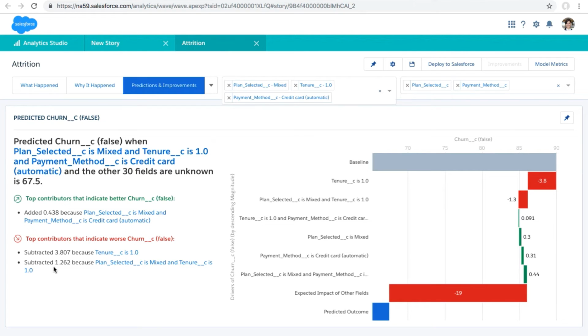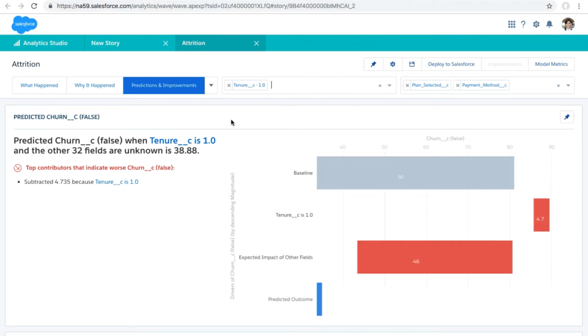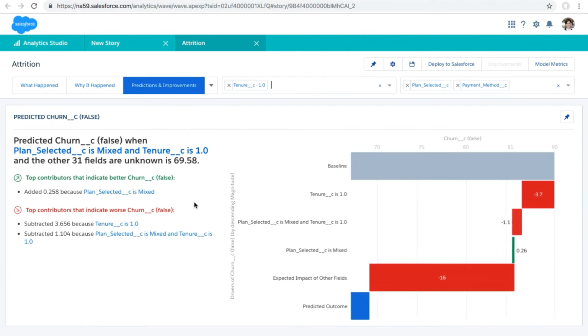So additional training maybe for sales to help them encourage signing customers up with a specific type of plan or payment method, or maybe making adjustments to different plans that have a higher churn rate. So this is giving us actionable steps to take on an organizational level, which is exactly that requirement that our executives had, to have insights to help them make changes to the company to help decrease attrition. So I love seeing what we can do with Einstein Discovery.